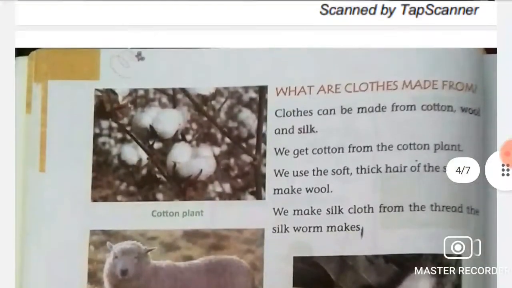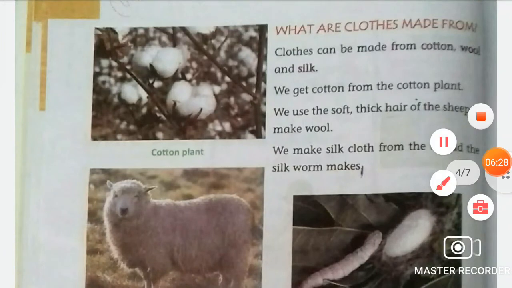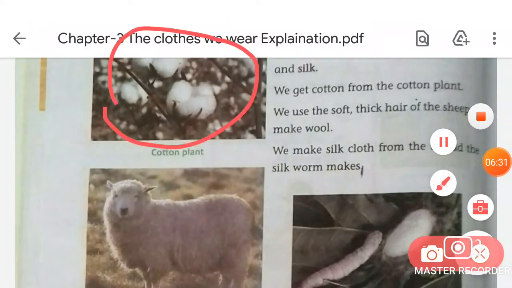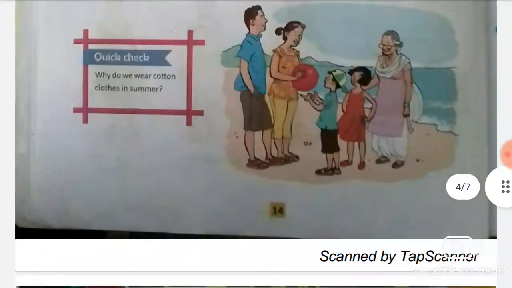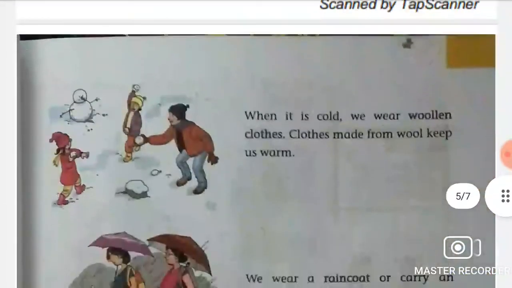And where do we get cotton from? We get cotton from the cotton plants. Now turn your page, students, and come to page number 15, okay.